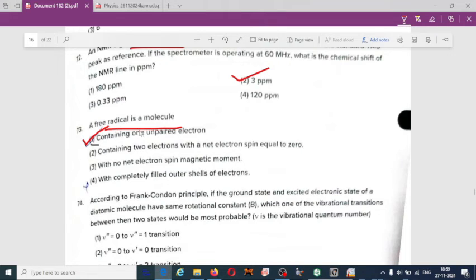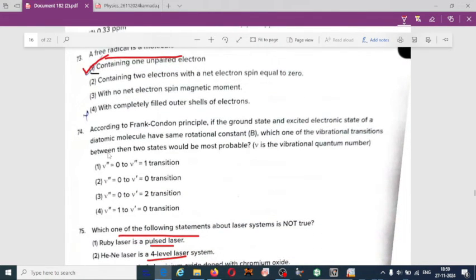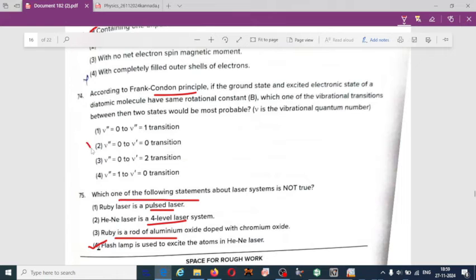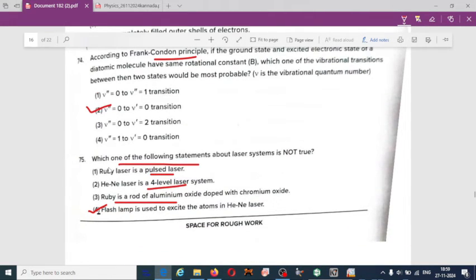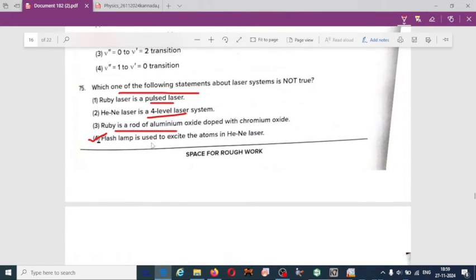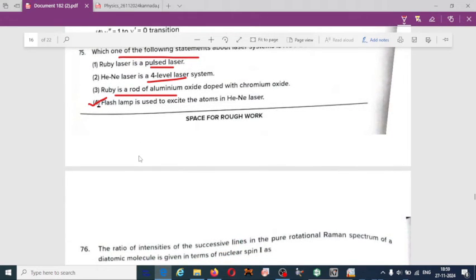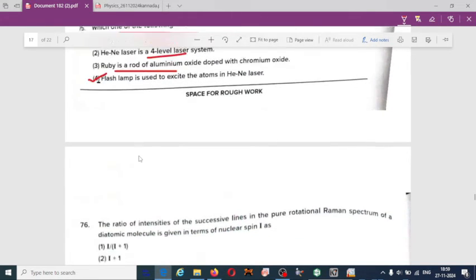Free radical is a molecule with one unpaired electron. Next one, according to Franck-Condon principle, if the ground state and excited state electrons, if you read the question clearly, you must get option 2, correct answer. Which one of the following statements about laser is not true? Fourth one, flash lamp is used to excite the atoms in helium-ion laser.